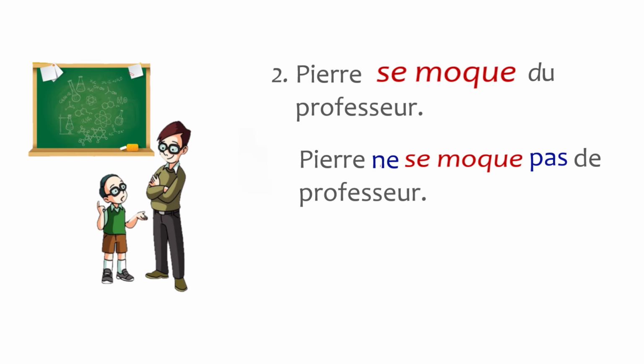Now the next one is Pierre se moque du professeur. Pierre makes fun of the teacher. Now here you can see the verb is already highlighted. You need to just add ne and pas accordingly. Pierre ne se moque pas du professeur. It means Pierre is not making fun of the teacher.